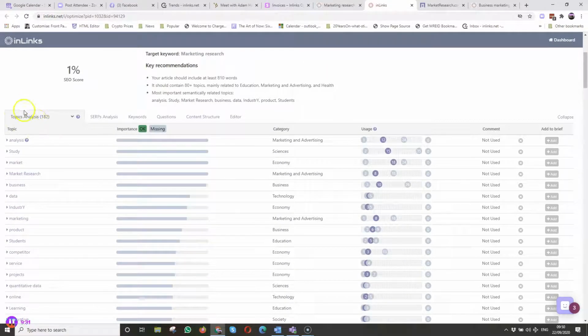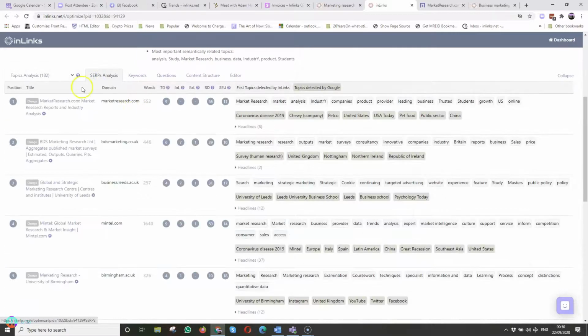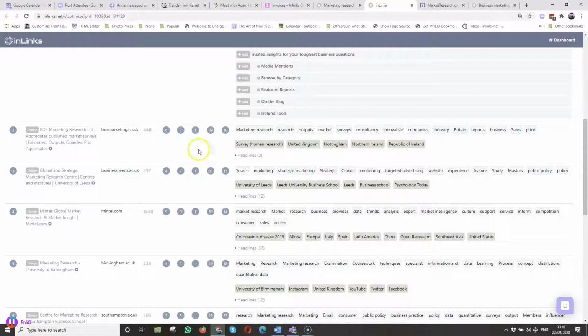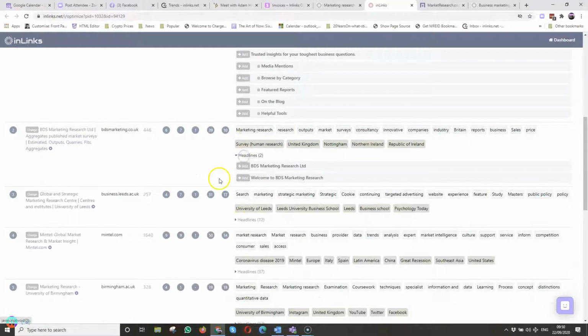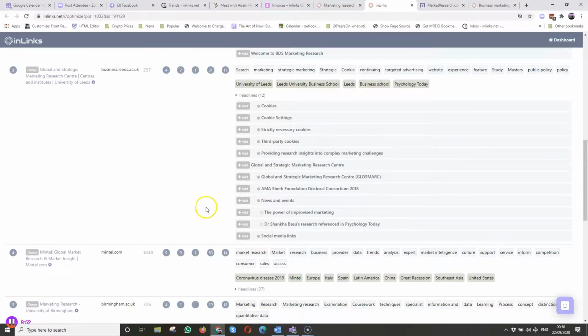The number of topics has changed because we've changed the actual underlying knowledge graph that we're analysing against. So now when we go in here, we can see marketresearch.com in there and see what they're talking about. That's their homepage, so it's okay. I can just click down here and see if we can find some really interesting stuff to talk about.